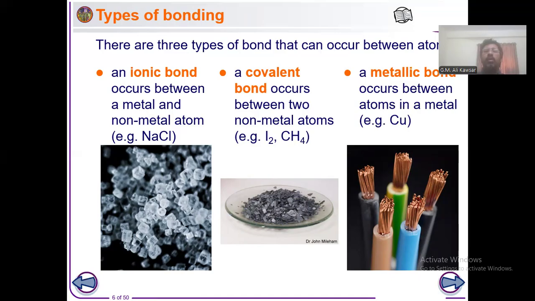And covalent bonding is a type of bonding which occurs between non-metal atoms. For example, iodine, methane, chlorine as well. And metallic bonding occurs between atoms in a piece of metal. Well, we are going to learn these three different types of bonding in the O-level syllabus. First, we have to learn ionic bonding in this video. I'm going to change the slide.